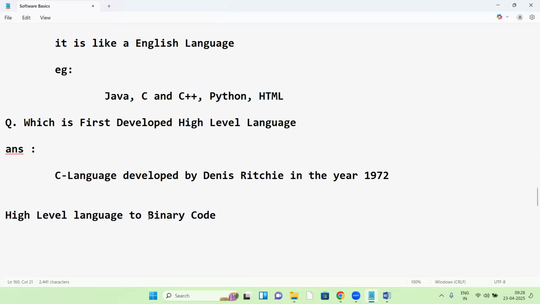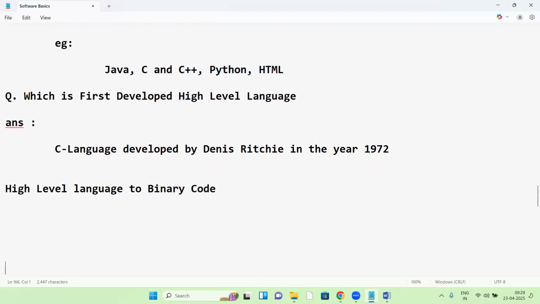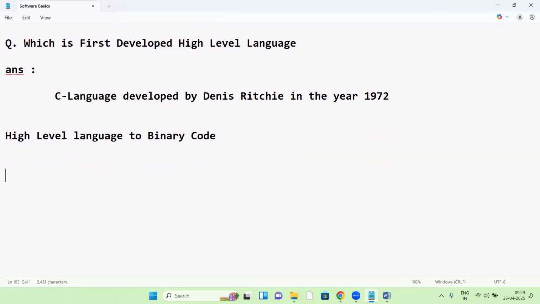So which one will convert into binary codes? Binary code is system understandable language. Every high level language program, maybe a Java program or C, has to convert into system understandable language. The system doesn't know about Java. Your computer doesn't know about C, Java, Python. So someone has to convert from the high level language to binary code. Which one will convert from high level language to binary code? Tell me guys, anyone? Harish, come on.